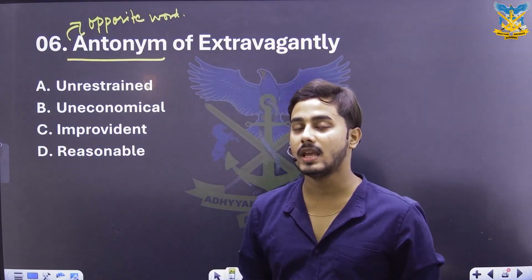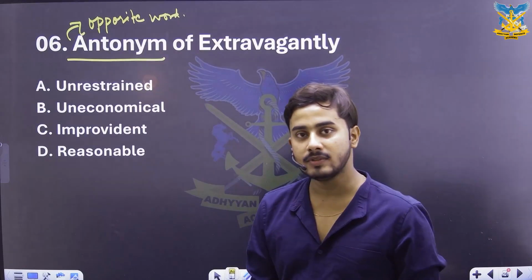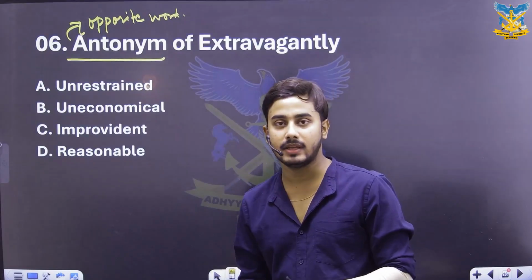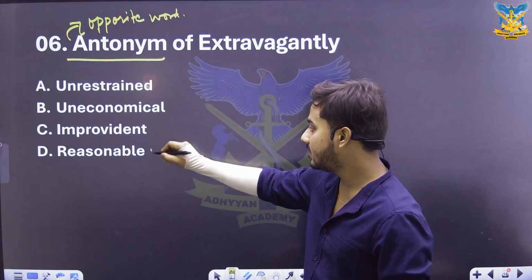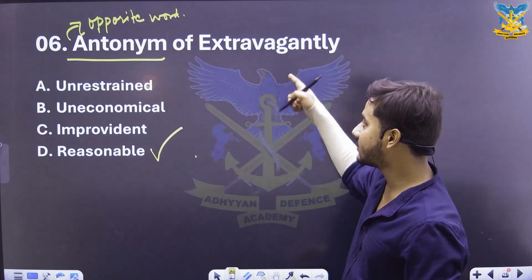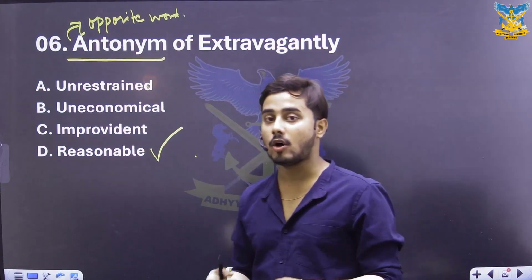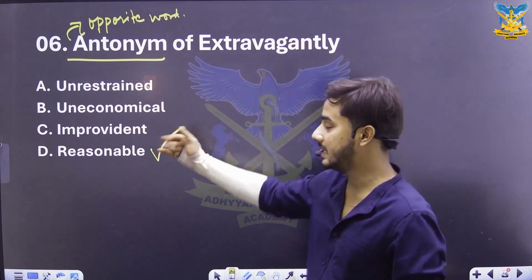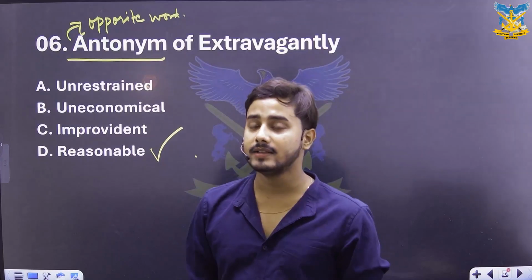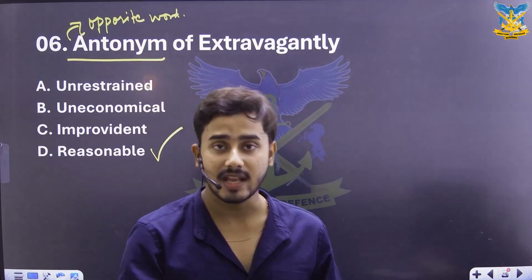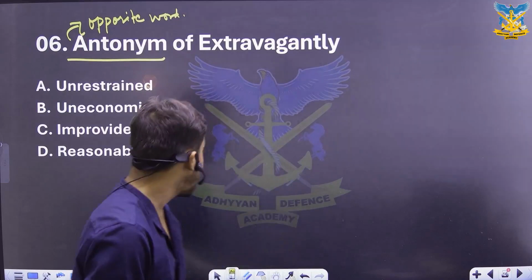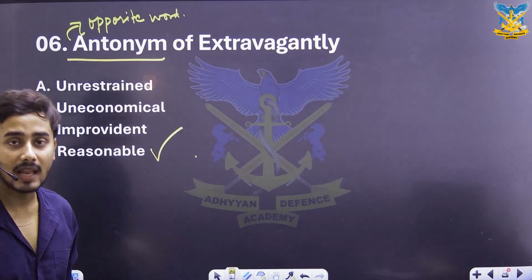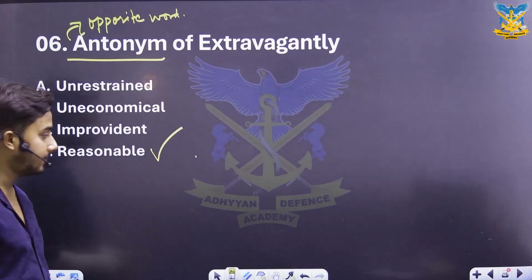Reasonable is doing something in a very tamed, polished, planned manner, doing something with logic. So reasonable is the antonym for extravagant. Antonym, as I said, implies the opposite of a word. Extravagantly is lacking check, restraint and control, whereas reasonable means something done in a very planned and organized manner.